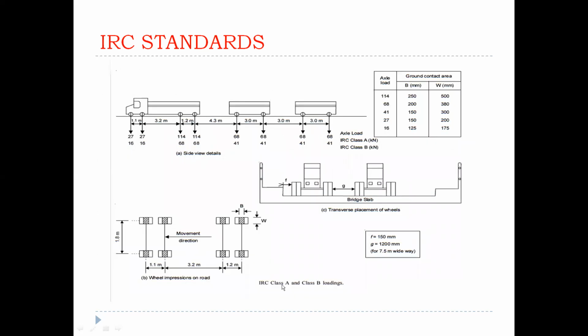These are examples of IRC class A and class B vehicles, from a basic example point of view, clear. Same as already told in class A vehicle, class B is similar, clear.